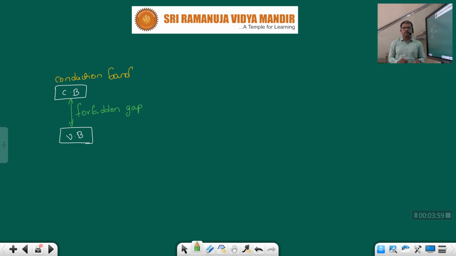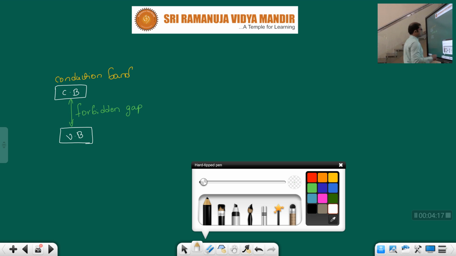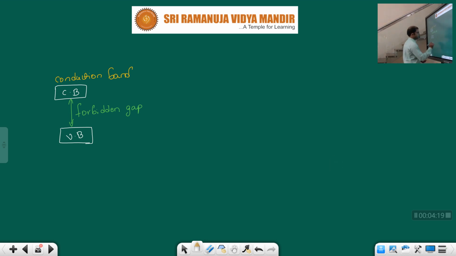Electrons which are there in the valency band should cross this forbidden gap, children. Only then can they enter into the conduction band. They can participate in this conduction process. Okay. So here, based on this forbidden gap, see, children, if the gap is less between conduction band and valency band, like this, ideally there won't be any gap, children, for a few materials.